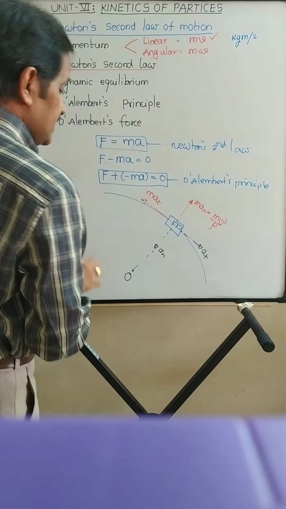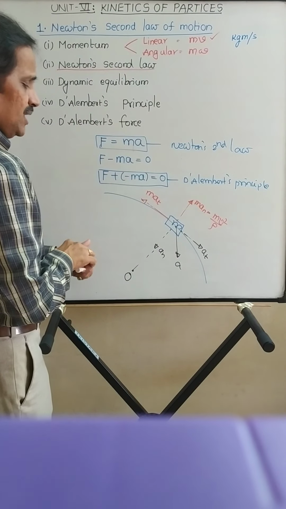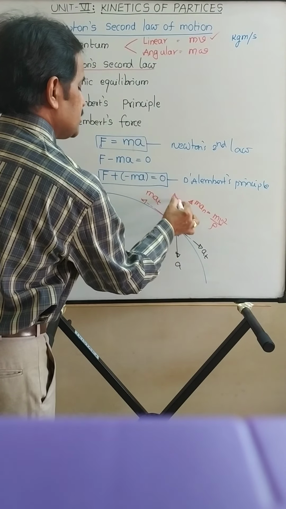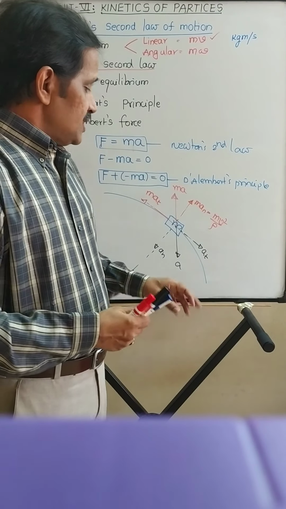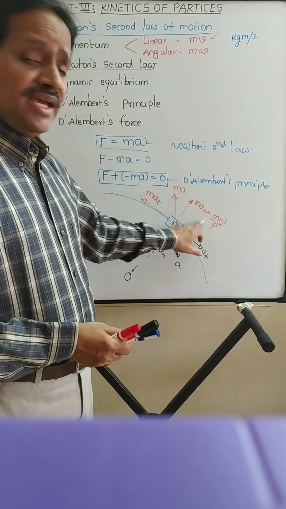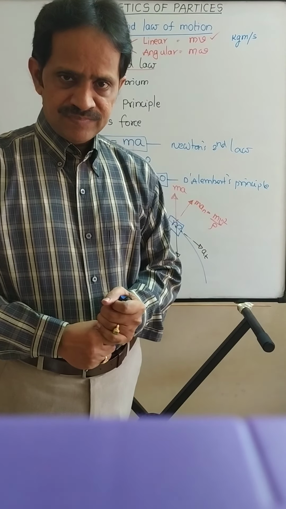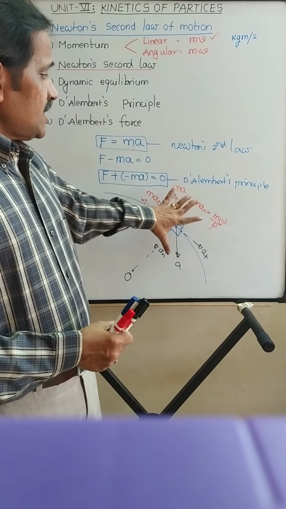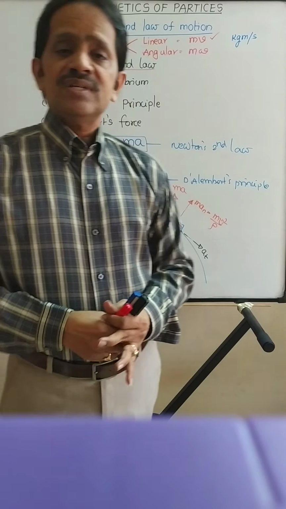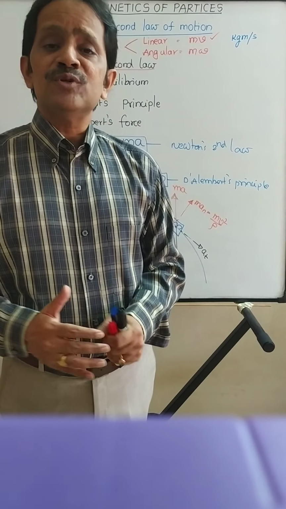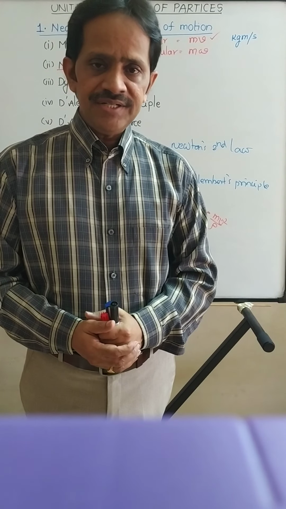Or if you know the resultant acceleration, say a, then you have to apply only one D'Alembert's force, that is opposite to a, magnitude is m into a, right? So this m v square by rho, m a_n, is known as centripetal force. Is it clear? So the concept will be more clear while solving problems. So in the next video, we are going to solve some numerical examples on Newton's second law. Right? Thank you.